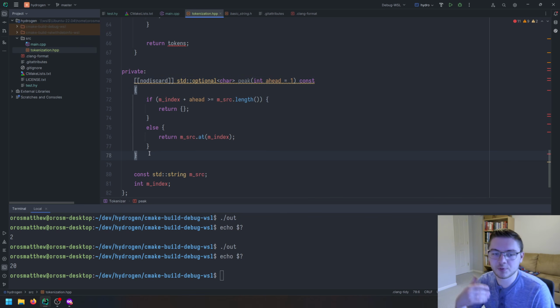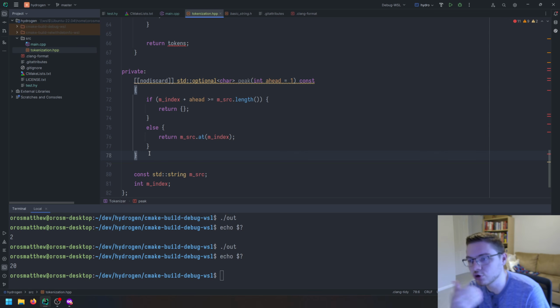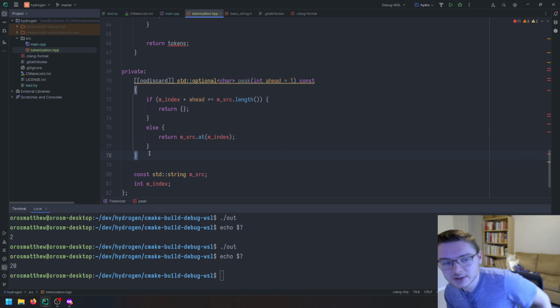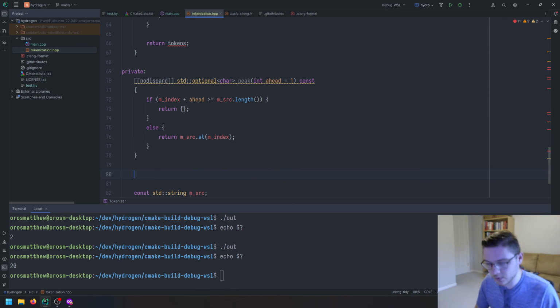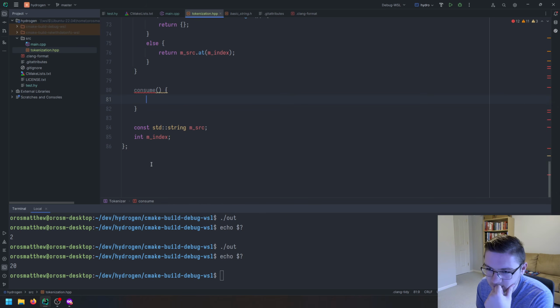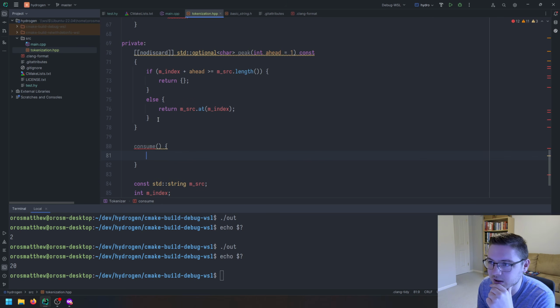Okay, so that lets us peek, but now we need the option to consume. Consuming the character, I think, would make sense to also return that character if we want it. So we'll have a consume, and we'll just do one at a time. We won't have the option of consuming multiple characters for now, because then we would have to return an array of them or something, and I don't want to deal with that. So consume, and this should be a char.